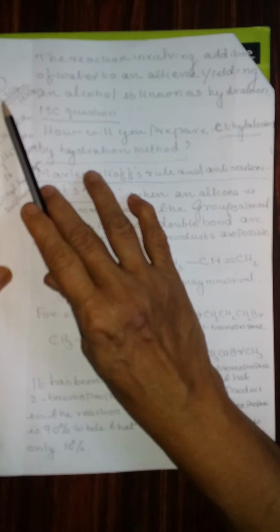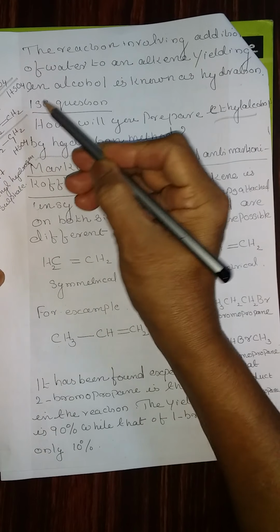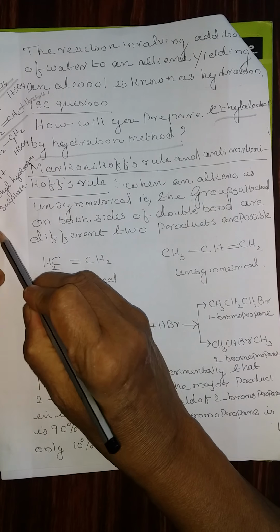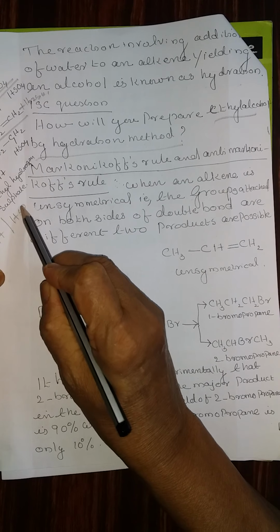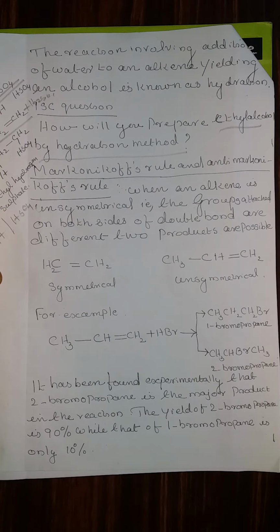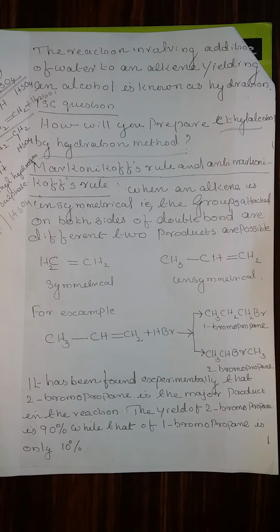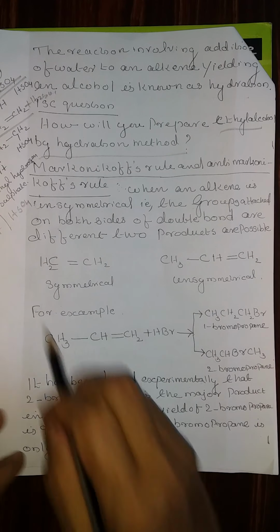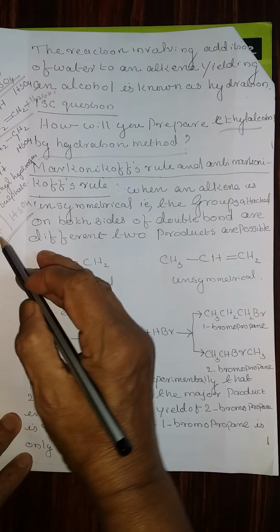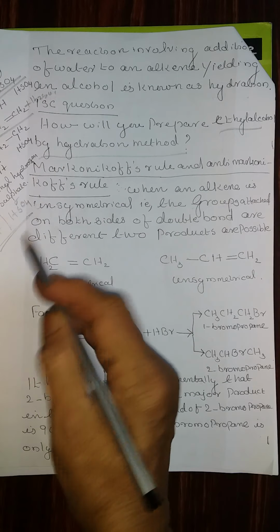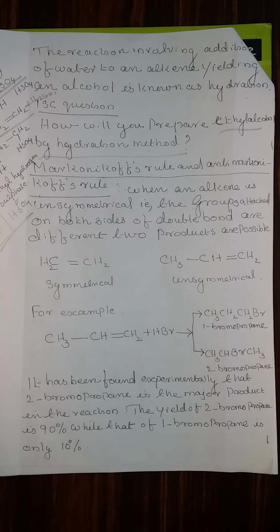that means concentrated sulfuric acid, if it is added to ethylene, that is ethylene molecule plus sulfuric acid. Sulfuric acid will split into H and HSO4. Write the equation. The product is known as ethyl hydrogen sulfate. Ethyl hydrogen sulfate is the name of the product formed because hydrogen is added to one sigma bond and hydrogen sulfate is added to the other sigma bond. Therefore, the product obtained is ethyl hydrogen sulfate.